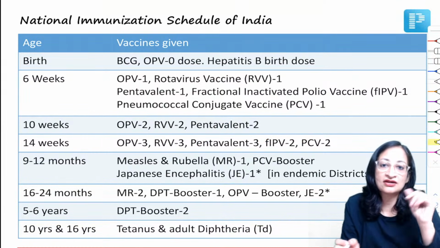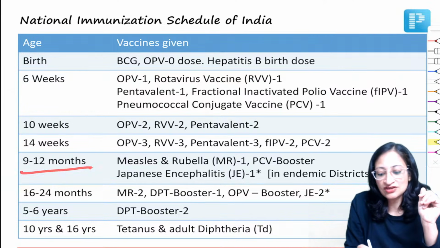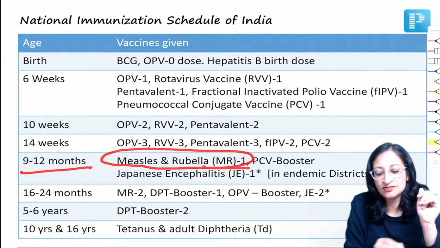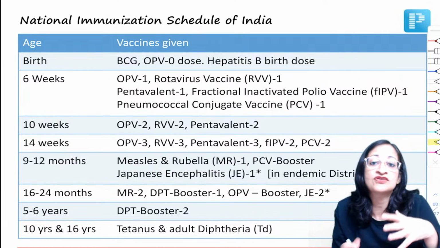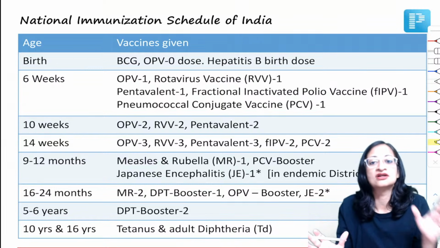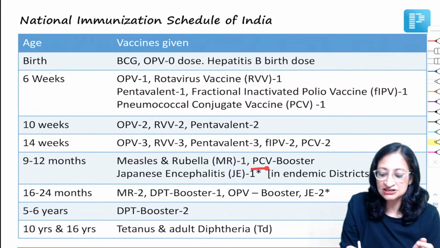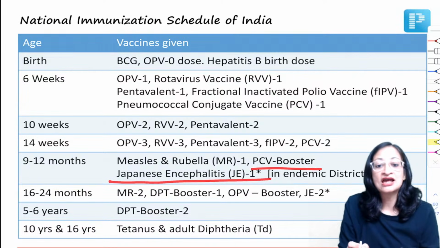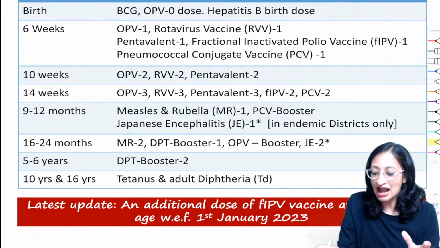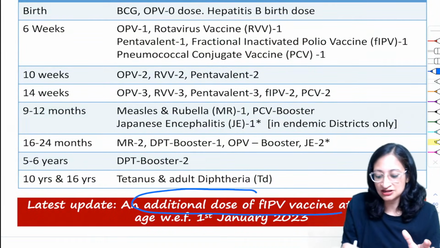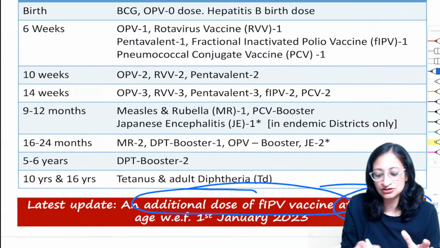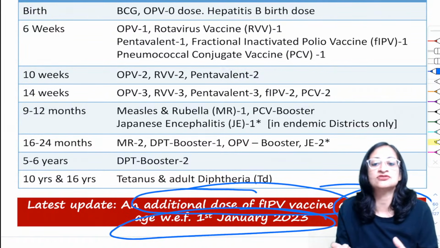Then at 9 to 12 months you have the MR1, the measles rubella vaccine. Remember, if measles vaccine is given before 9 months, it is not counted. It must be given only after completed 9 months. And PCV booster, Japanese encephalitis 1, and very recently an additional dose of fractional IPV is now recommended at 9 months, from 1st January 2023.